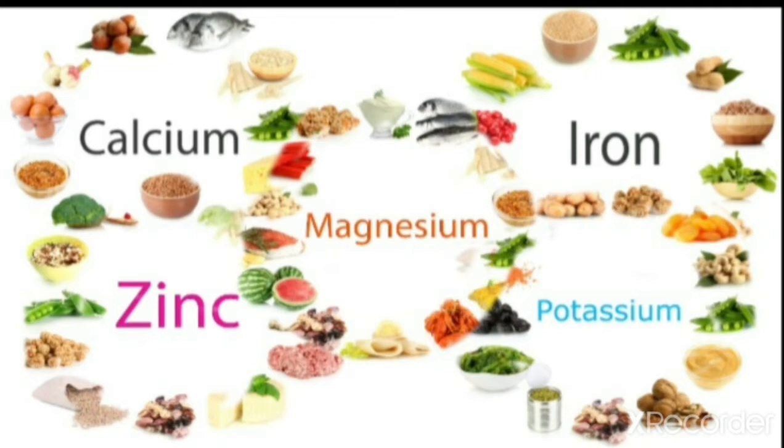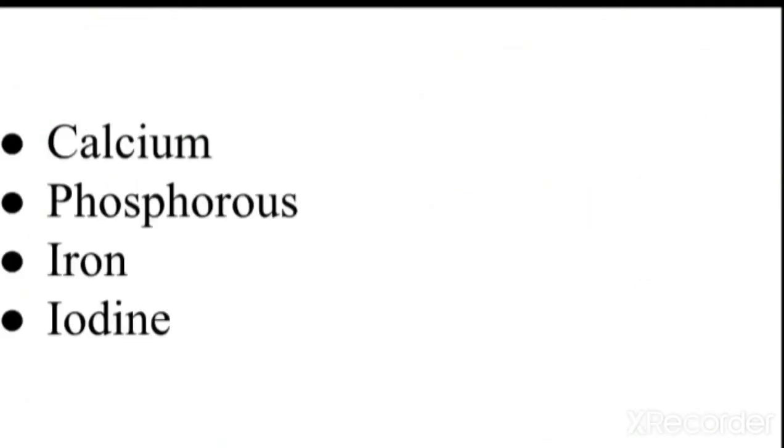So first let us start with the topics that we are going to discuss with regard to the minerals. In the minerals, we have calcium, phosphorus, iron and iodine to be discussed: how these elements are required for our body and what happens if we do not consume them. Yes, so all these are the different things. There are 4 minerals: calcium, phosphorus, iron and iodine for your syllabus. So first let me start with the first mineral, that is calcium.